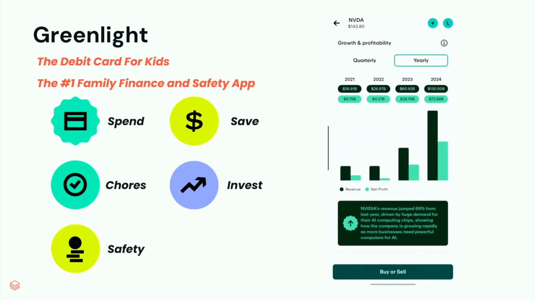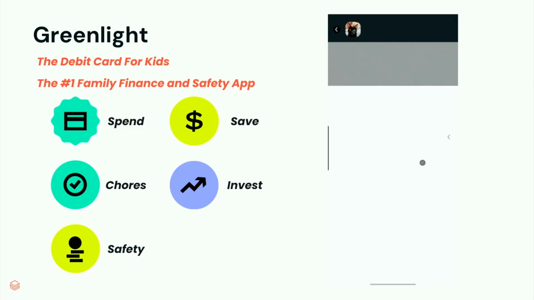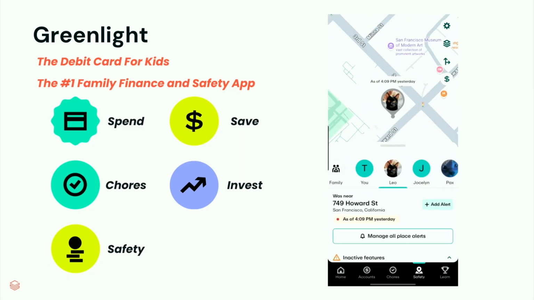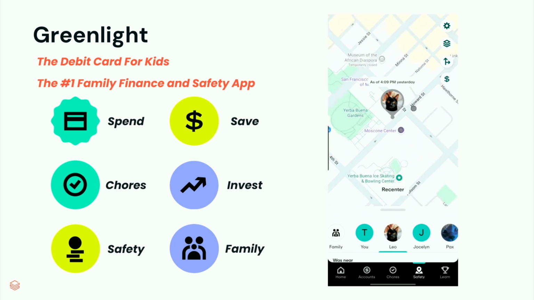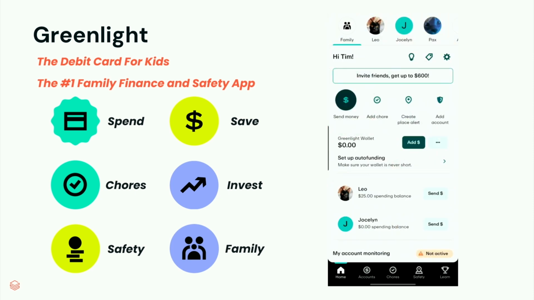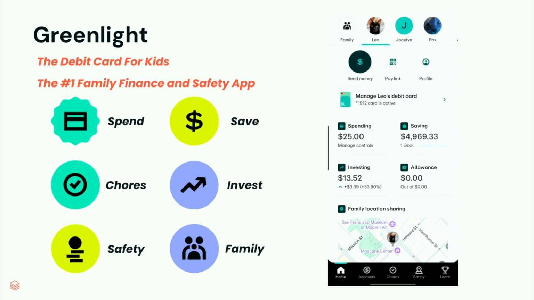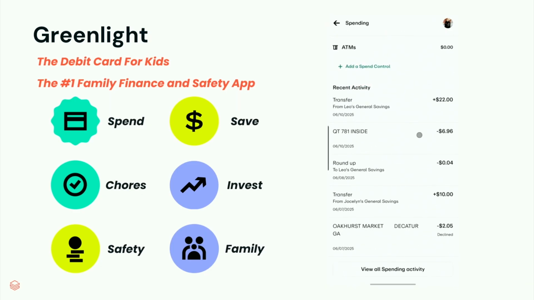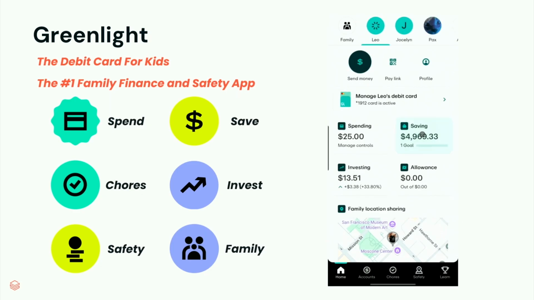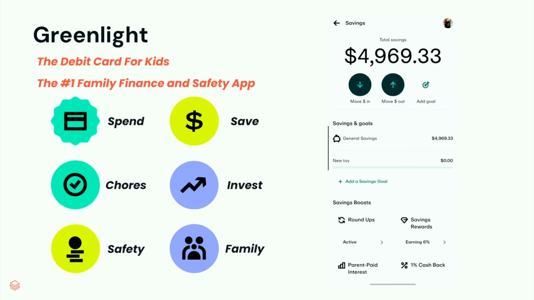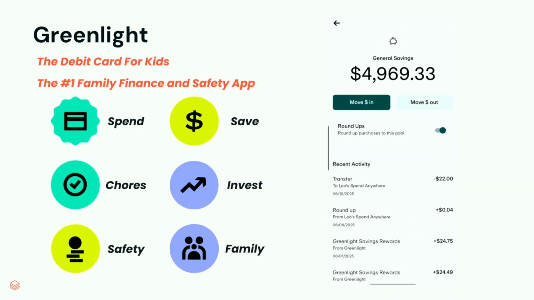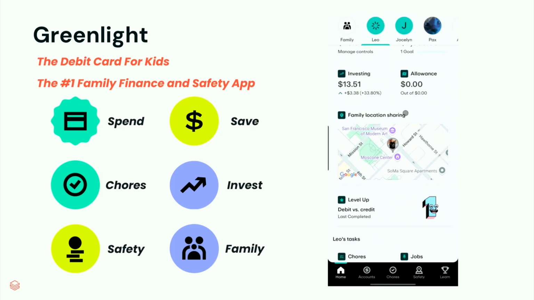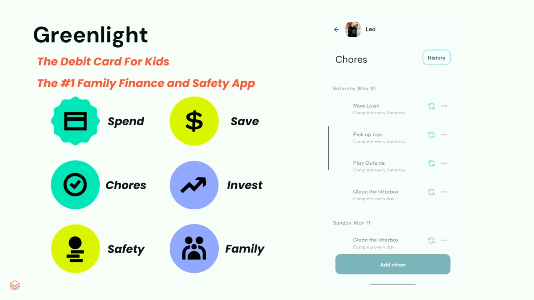We also have safety tracking, where you can keep an eye on your kids, driving scores built into that, geo-fencing, all of that good stuff. And more recently, a new product called Family Shield that lets you monitor other members of your family's account. So maybe you have an elder parent or an adult dependent that you need to monitor their finances as well. You can do that with a new product, and you can just see a walkthrough of some of the features of the app in here.